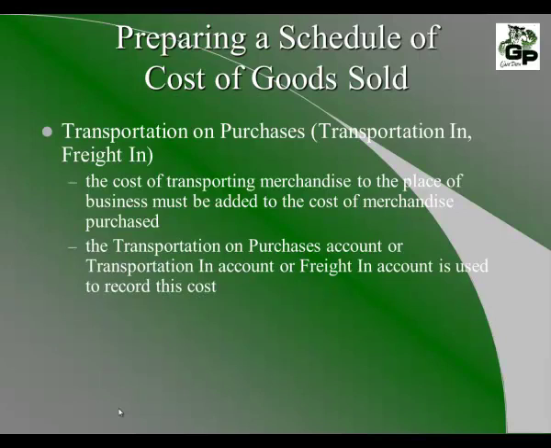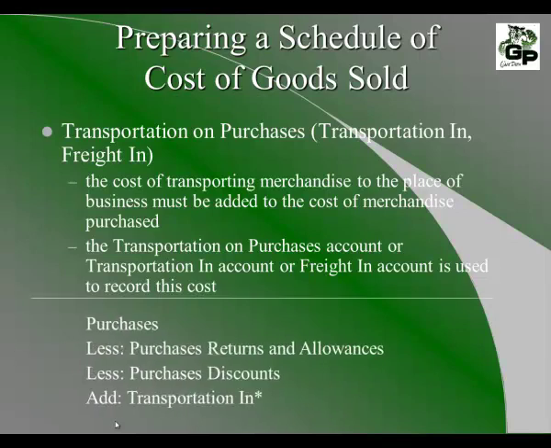The transportation on purchases account, or transportation in or freight in, is used to keep track of all these additional costs. So now we have purchases, less purchase returns and allowances, less purchase discounts, plus or add transportation in.